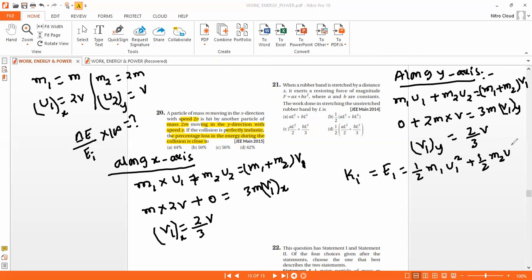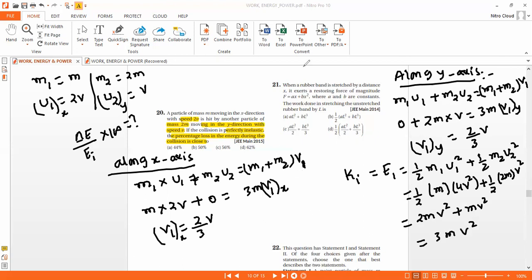That is half times m times 4v square, plus half times 2m into v square. So 2mv square plus mv square gives 3mv square.